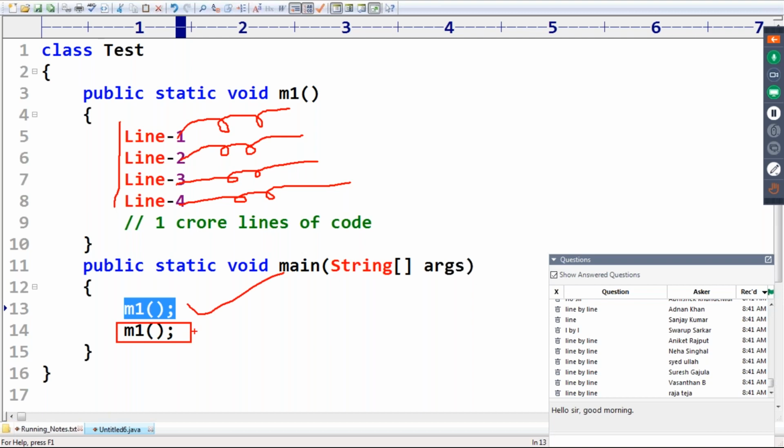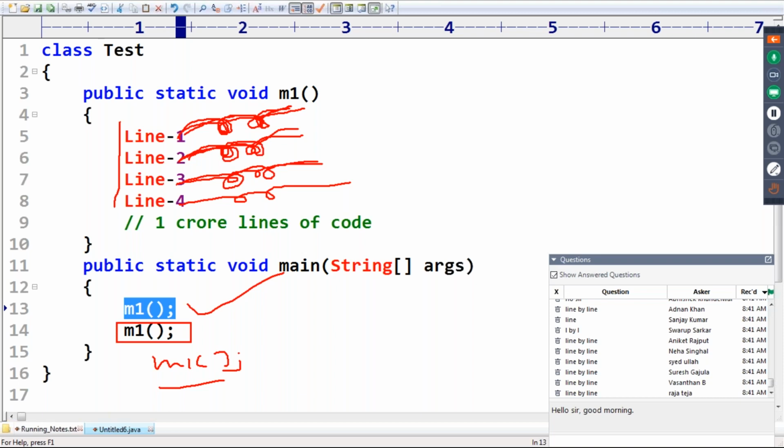Whenever you call M1 again, again read, interpret, execute. Read, translate into machine code and execute.